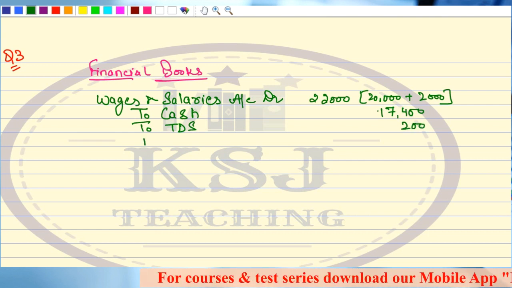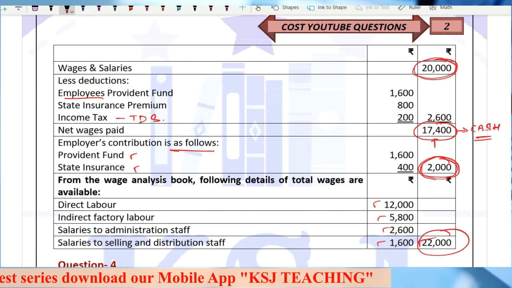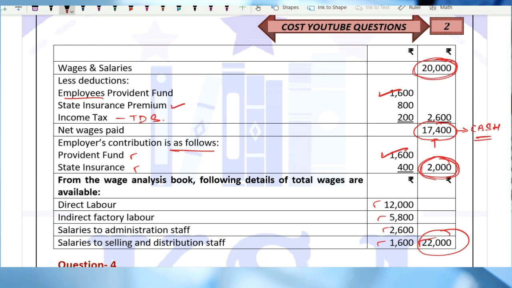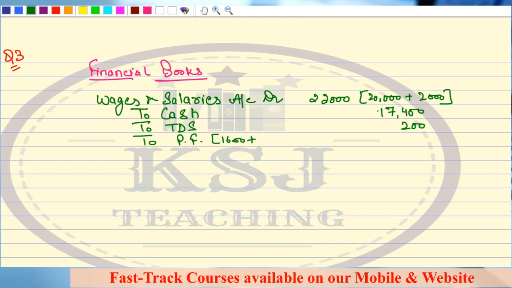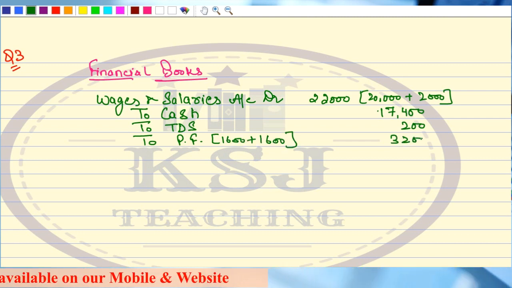Right? Then contribution to Provident Fund. Provident Fund, how much is the total contribution? 1,600 plus 1,600, that is 3,200.